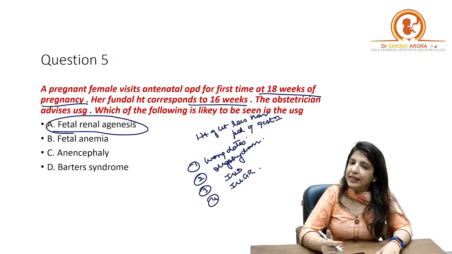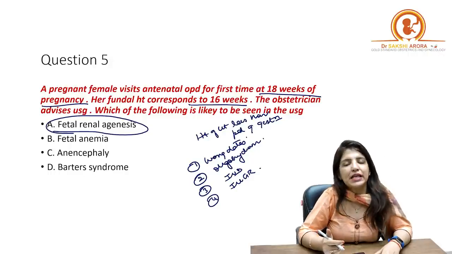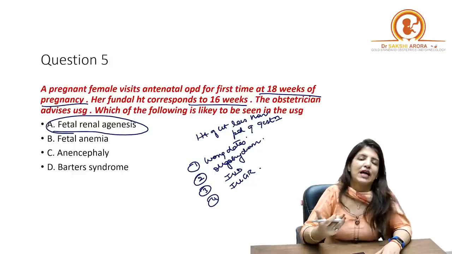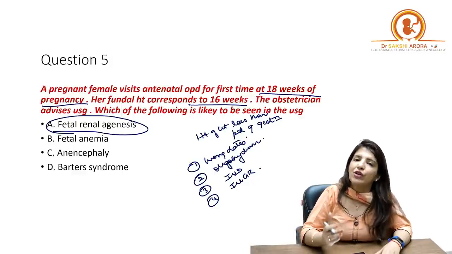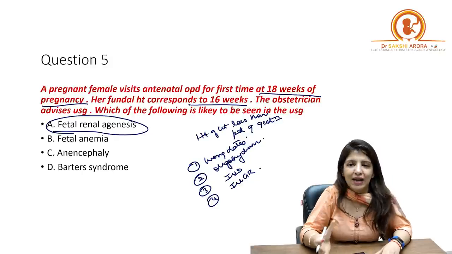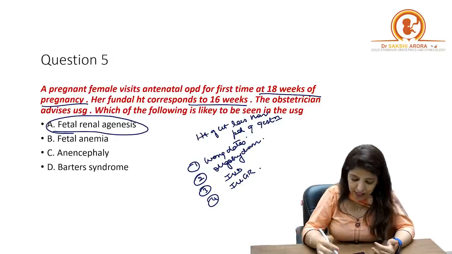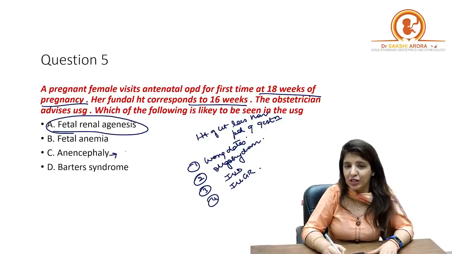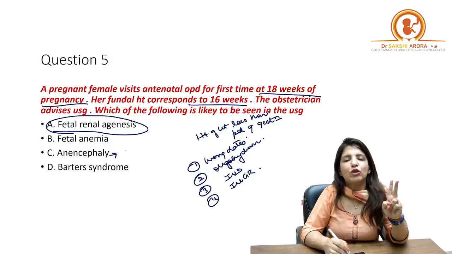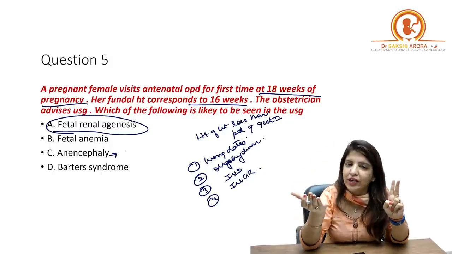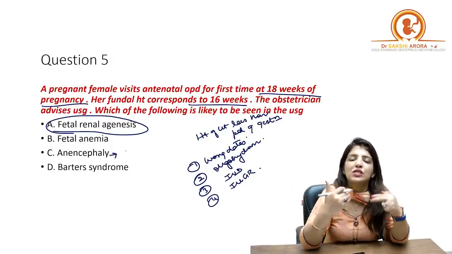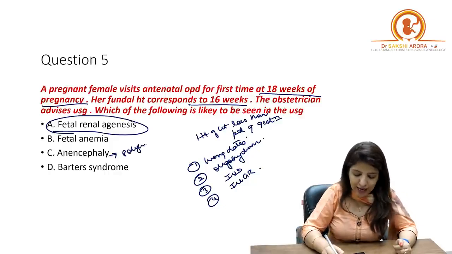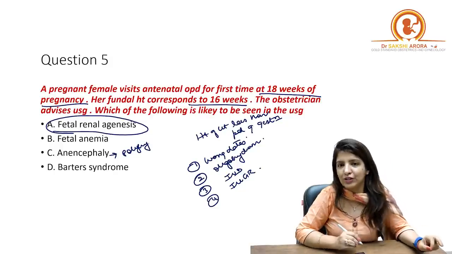Right? Now, in case of anencephaly, what happens? In anencephaly, there is a swallowing defect. All of you know that besides producing amniotic fluid, the fetus also keeps amniotic fluid in balance by swallowing it. So in a neural tube defect like anencephaly, there is a swallowing defect, number 1. And number 2, because the cranial vault of the fetus is absent, CSF leaks into the amniotic fluid, because of which there is polyhydramnios and not oligohydramnios.